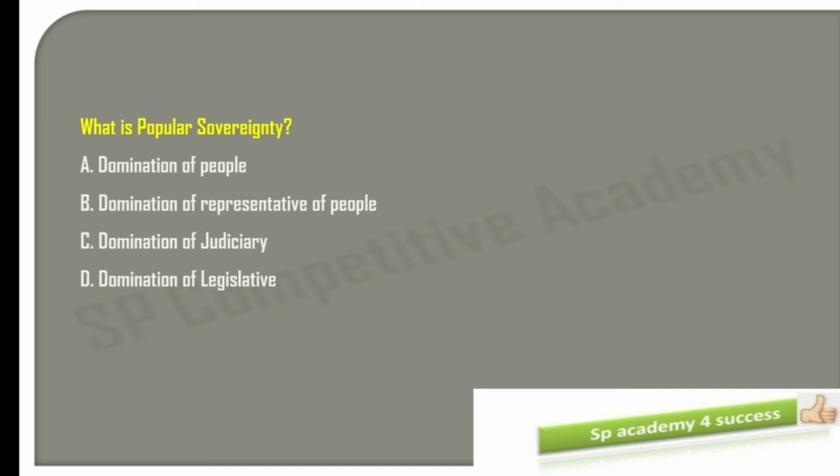Option B, domination of representatives of people, domination of judiciary, and domination of legislative. So in our India, we follow this sovereignty. Popular sovereignty means domination of representative of people. Okay, so option B is the right answer for this.